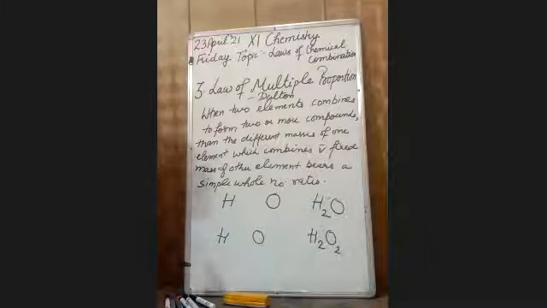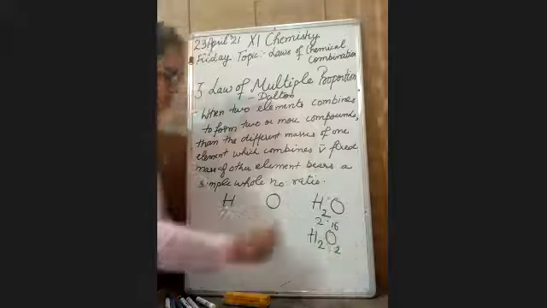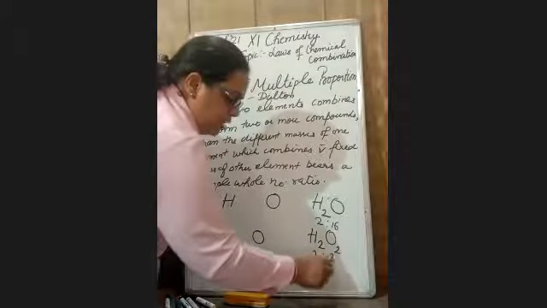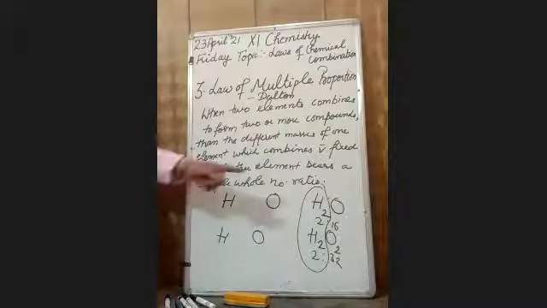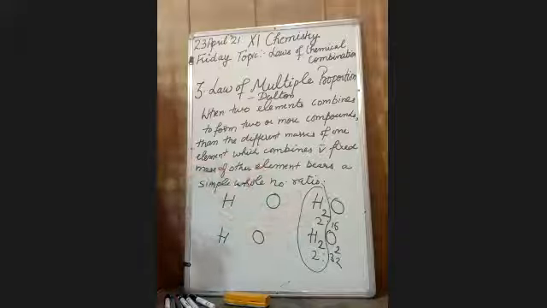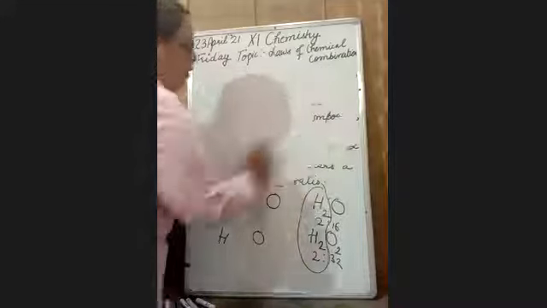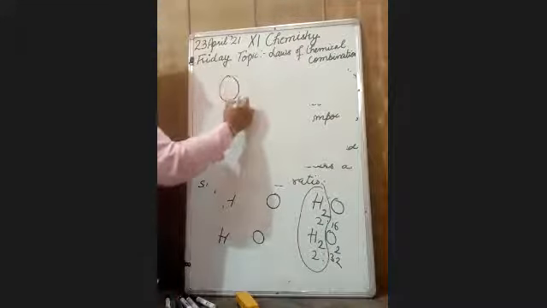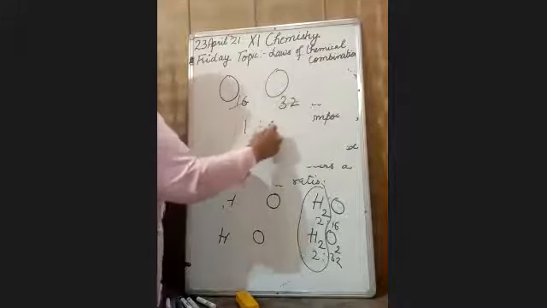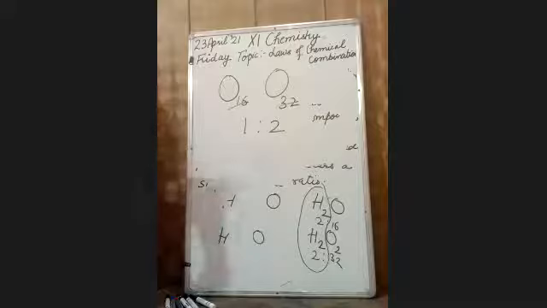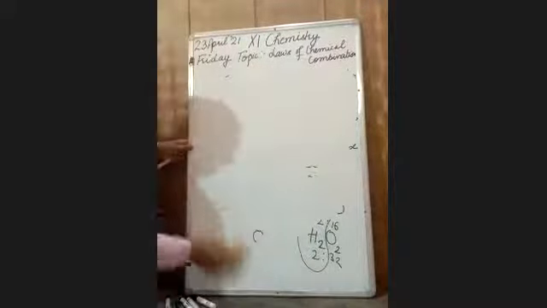Now the ratio here is 2:16 and in this also 2:32. So the mass of hydrogen is fixed and oxygen combines in different ratio. Their ratio is a simple ratio, because in one it is 16 and in another it is 32, so that comes out to be a simple whole ratio. So this follows the law of multiple proportion.